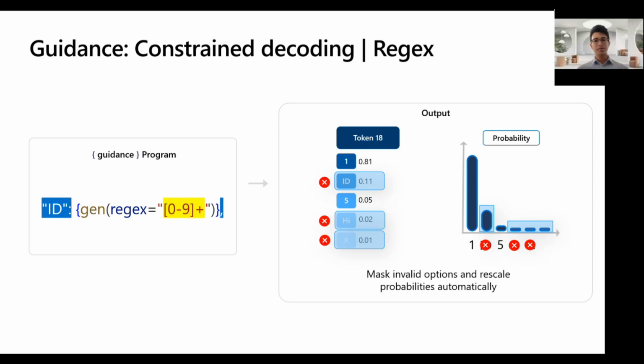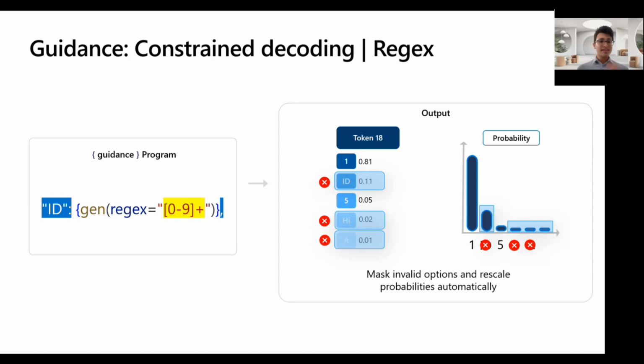They can use arbitrary Python code, regular expressions, anything that feels natural as an expression language. We support regex, context-free grammars, and Python code today. And the idea is that when the developer says, hey, this ID really needs to be a number, we'll look at that probability distribution after the model has calculated it, and then start manipulating it and crossing off any option in the token space that doesn't comply with that specification.